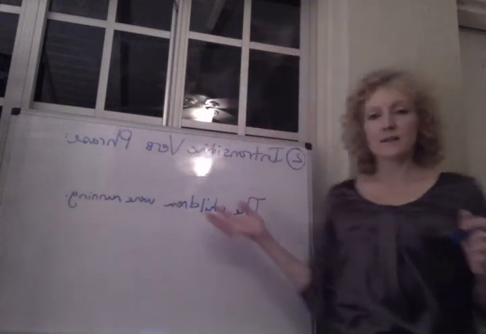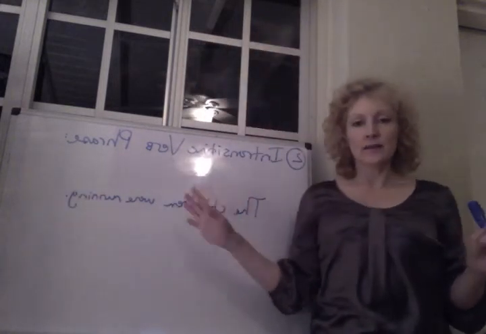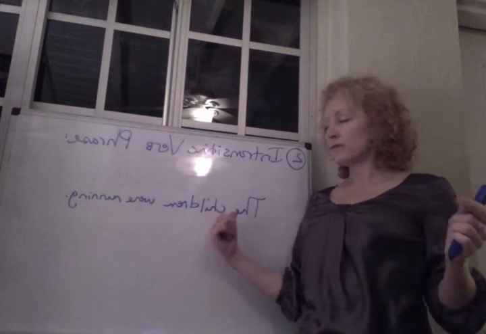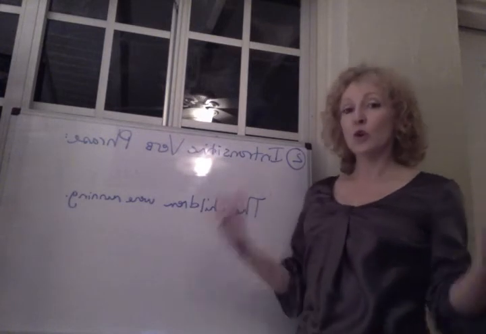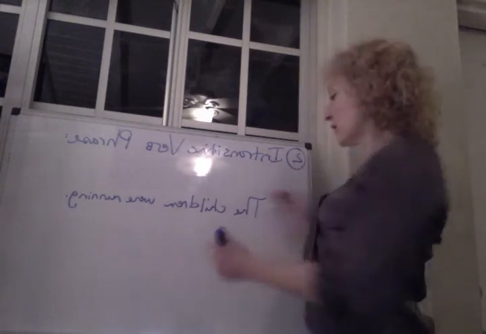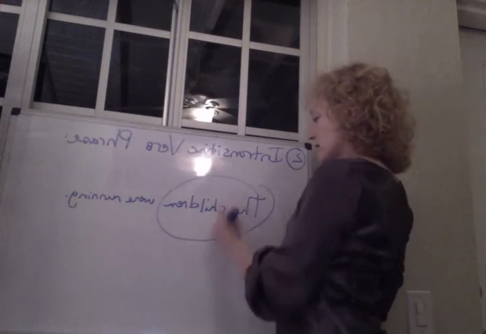So the sentence is the children were running. That's a complete sentence. We want to divide it up first into subject and predicate. Who or what is the sentence about? The children. So this is our subject.